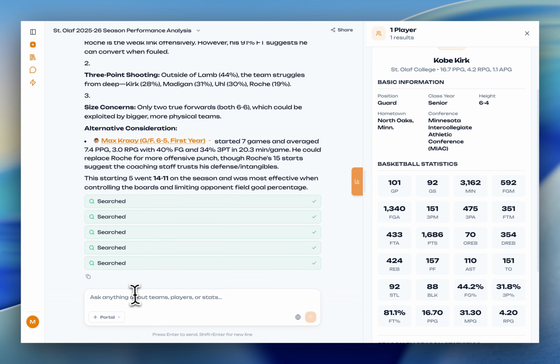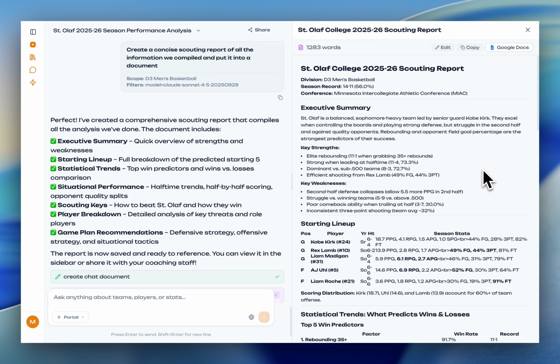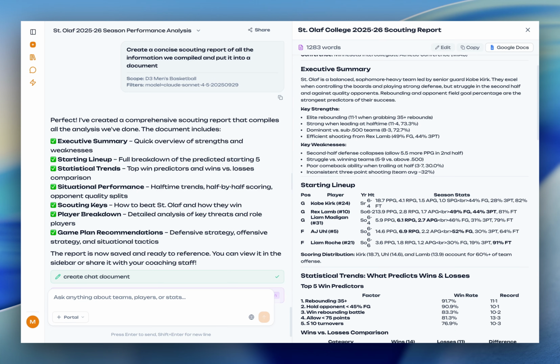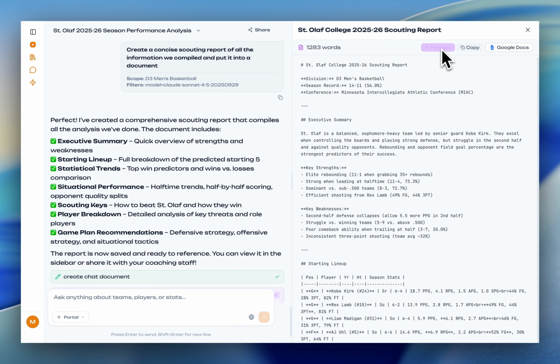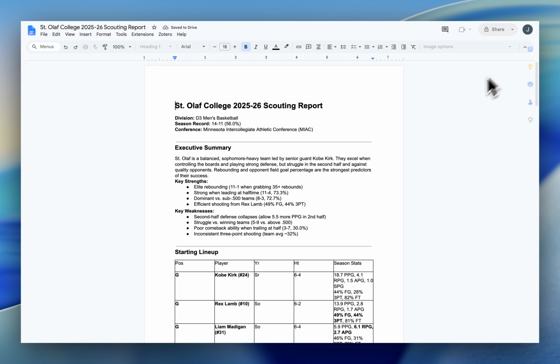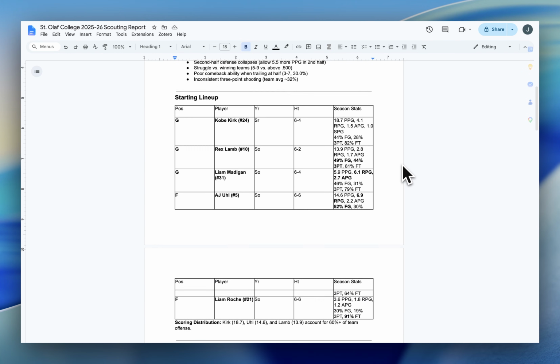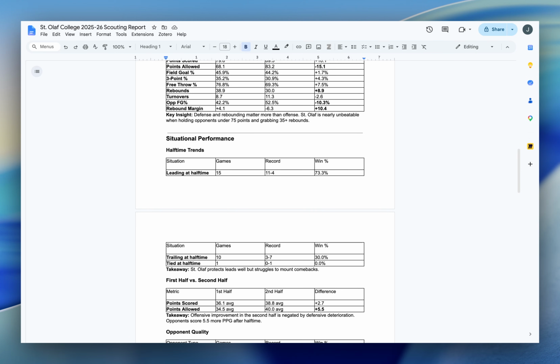And so once this is complete, we can say create a concise scouting report of all the information we compiled and put it into a document. And now as we can see, it's compiled all that information that we were just researching and put it into one document that we can scroll through and look at. We can also edit it, and then if I click on this Google Docs button right here, it will export it right into a nice Google document that we can then edit and share with the rest of your team and staff.